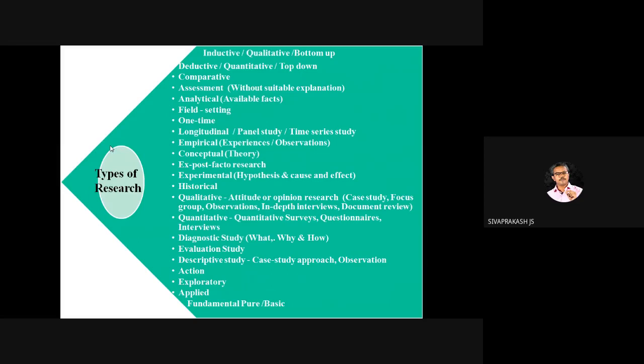If you have clarity on each and every one of these research types, you can clearly get two marks, two questions, out of this. So please try to be clear on this.